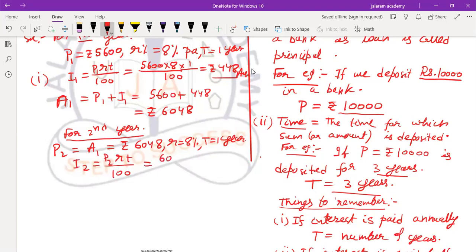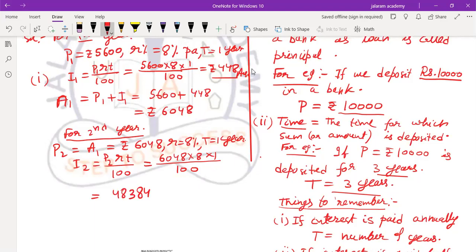Now principal is 6,048, rate of interest 8, time 1, over 100. So multiply it to get the answer. 8 8s are 64, 4 carry 6, 8 4s are 32 plus 6, 38, carry 3. 8 6s are 48.